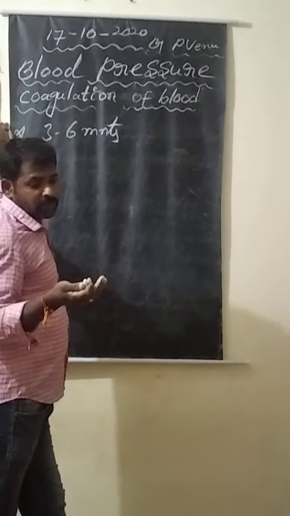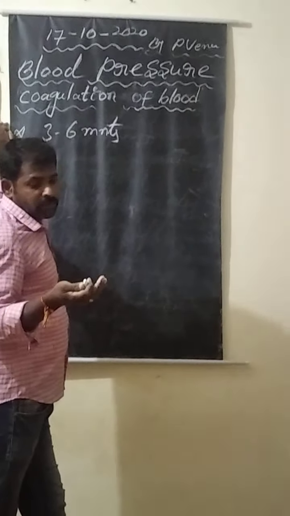Yes, this is the most important. These fibrins are thread-like structures. When there is an injury, platelets release thrombokinase. Thrombokinase makes prothrombin into thrombin. Again, this thrombin makes fibrinogen into fibrin. This fibrin is like a net-like structure, a thread-like structure. So it stops the blood flowing outside.